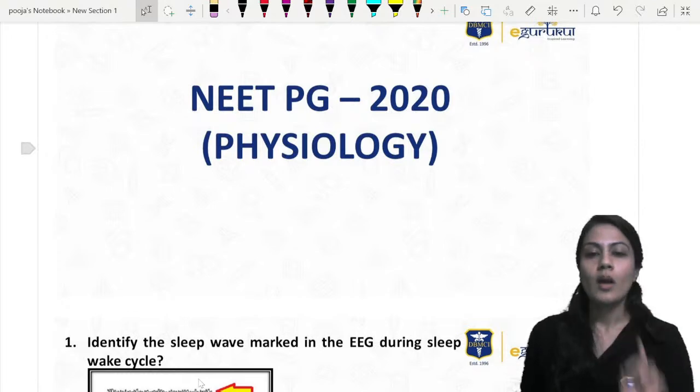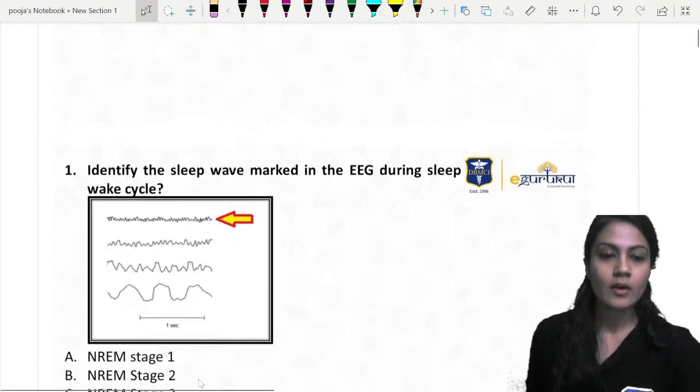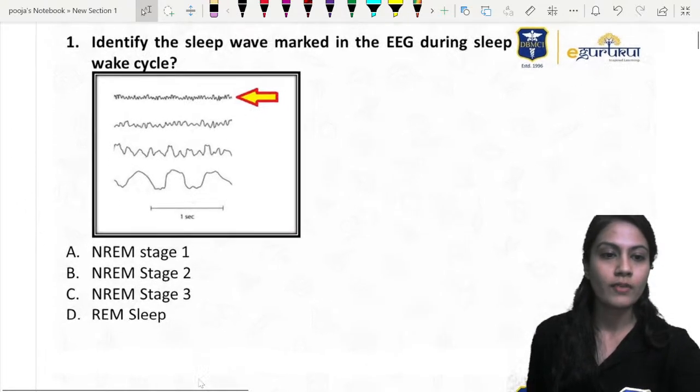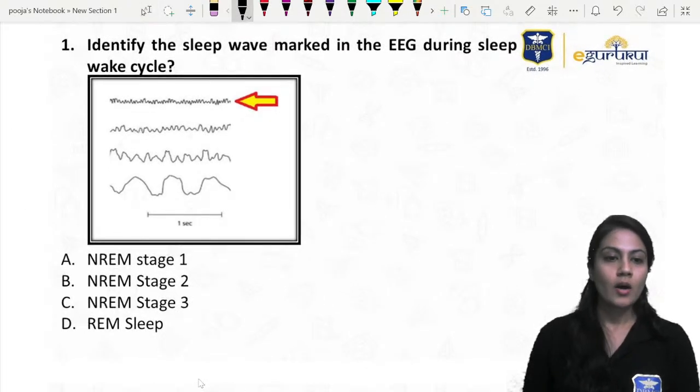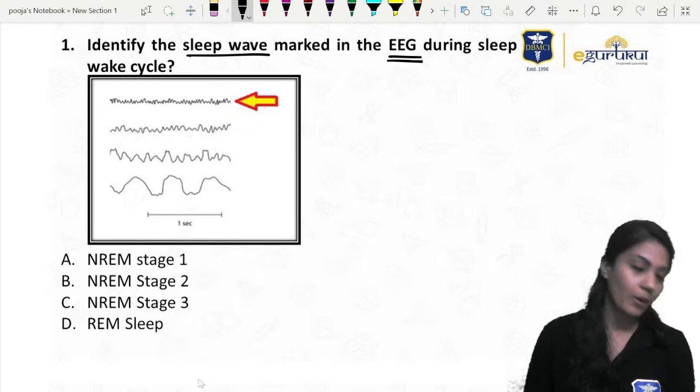First of all, we are going to discuss the question that came in NEET PG 2021. The first question of physiology says: identify the sleep wave marked in the EEG during the sleep-wake cycle.